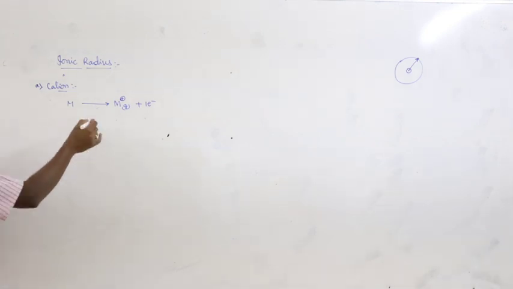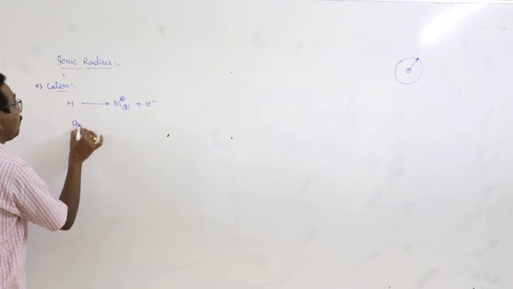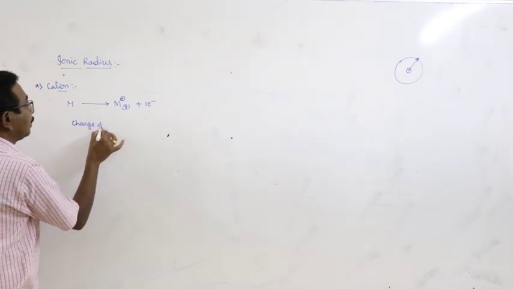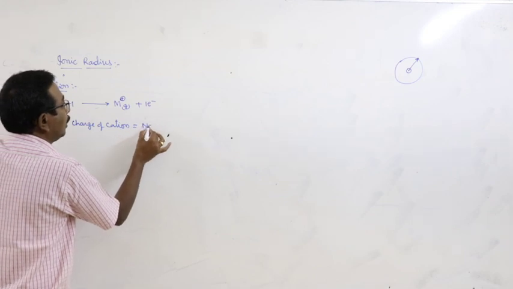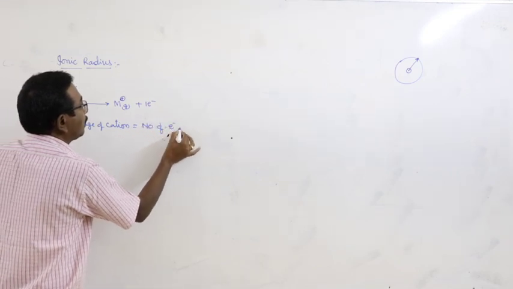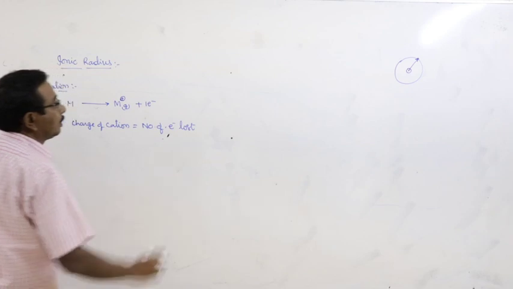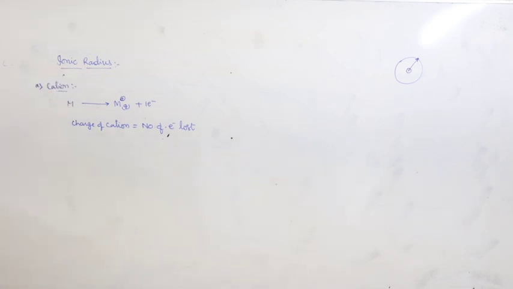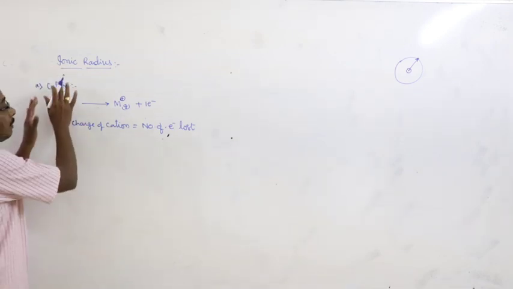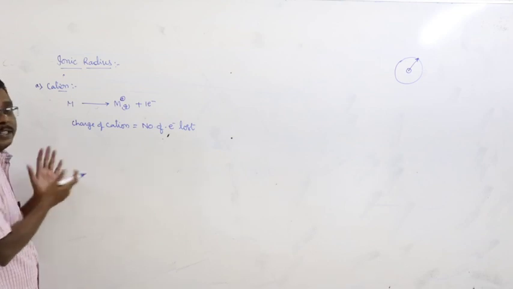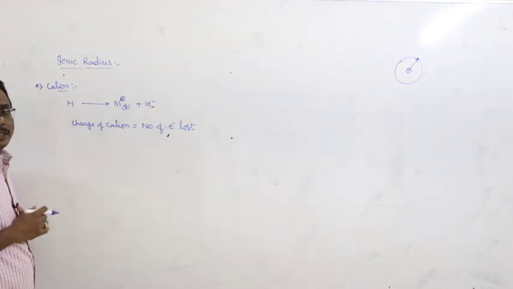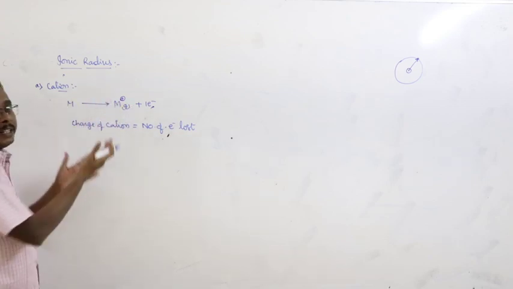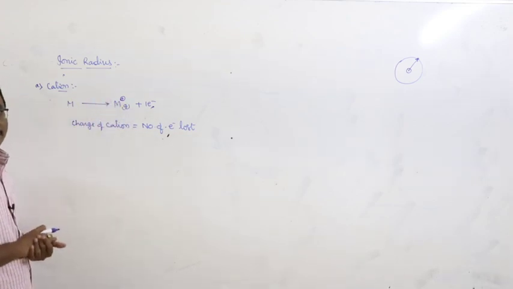Charge of cation is equal to number of electrons lost. And at the same time the formation of cation is an oxidation. How can you say? Loss of electrons is known as oxidation. Therefore, formation of cation is an oxidation process.